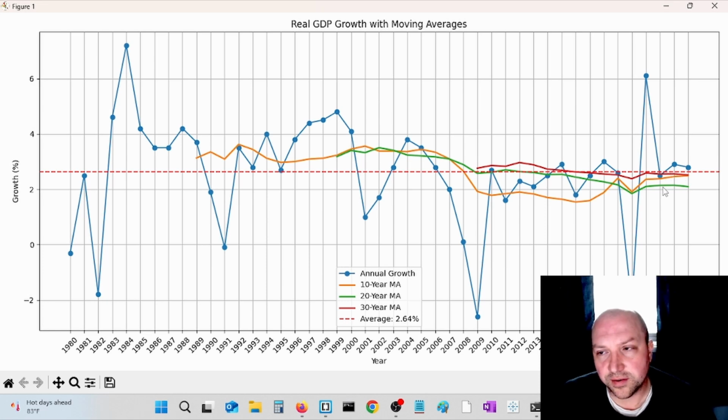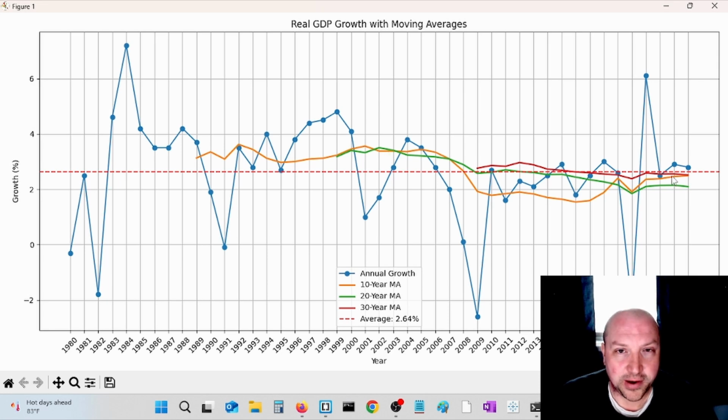However, if you look at the past 3 years, 2024, 2023, 2022, they're right around the sample average and even above. So maybe this is a pessimistic look from the CBO. Now let's consider the moving average for the 10-year. The moving average for the 10-year trend is above the sample average, 2.64, but it's not remarkably higher. This looks like it's hovering right around 3%, which is 0.4% higher than the sample average. The same for the 20-year moving average. It's above the sample average, but not by that much.